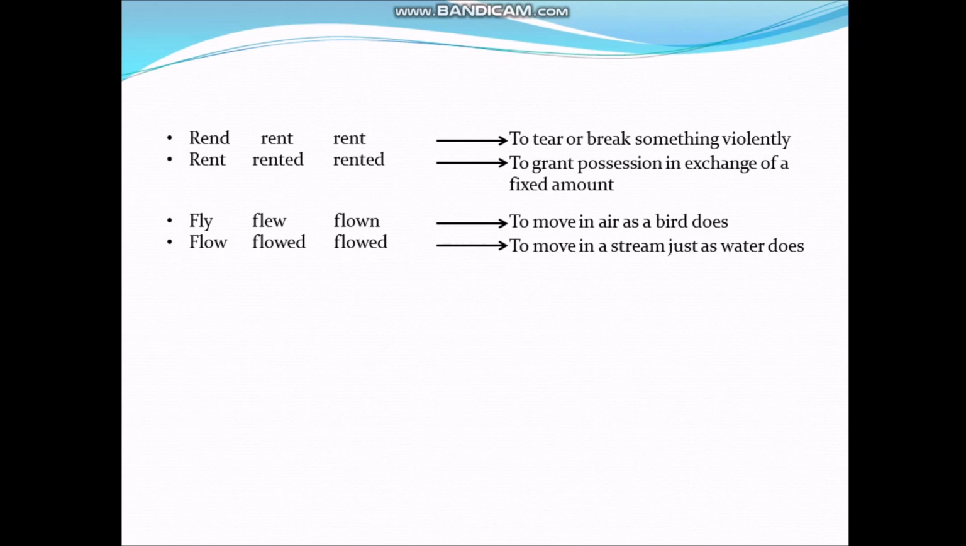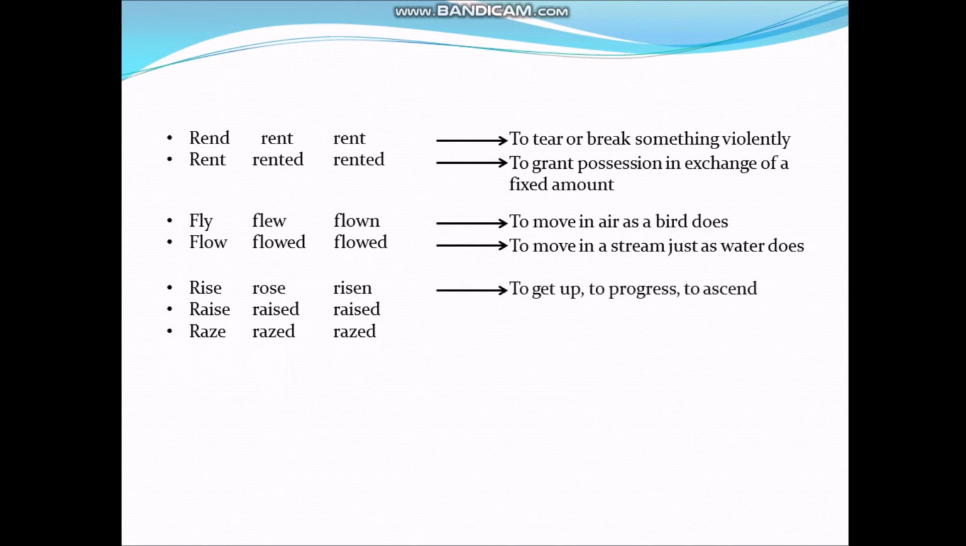Next, rise, rose, risen, raise, raised, raised, raze, razed, razed. The first one means to get up, to progress, to ascend. Second one, to uplift, to collect, to set upright. Next, to demolish.